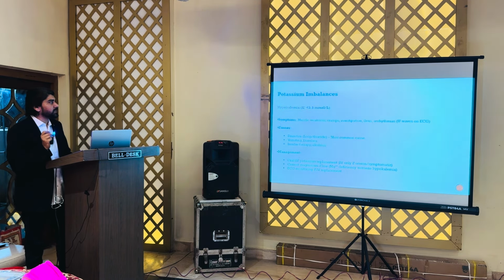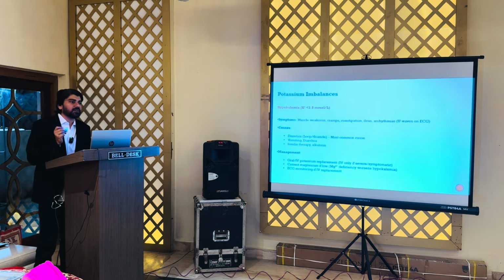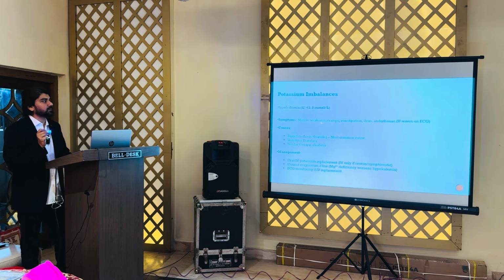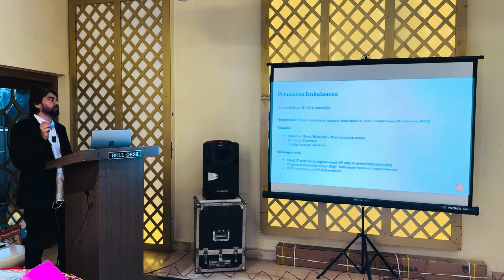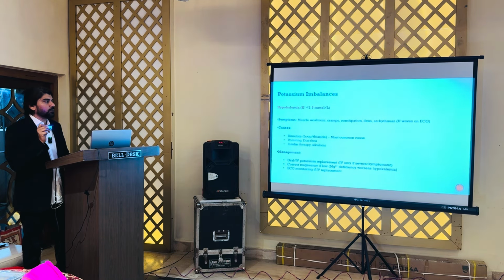If you talk about potassium imbalances, the condition with less than 3.5 millimoles is hypokalemia. The patient will present with muscle weakness, cramps and constipation, but if the condition is severe, he may present with arrhythmias. And you can always find U waves on the ECG. The most common cause again is diuretics and antihypertensives. The patient may also come with diarrhea and vomiting.